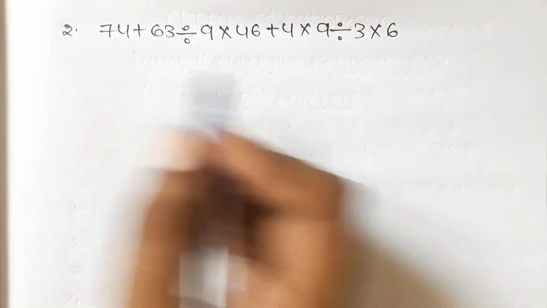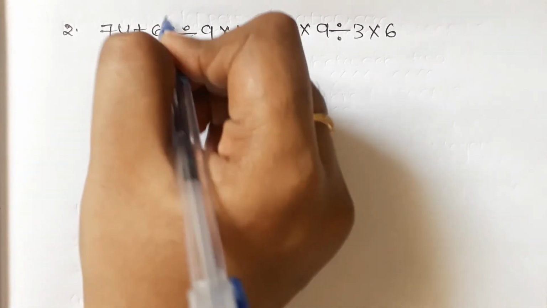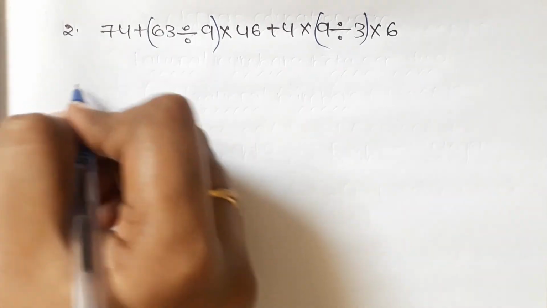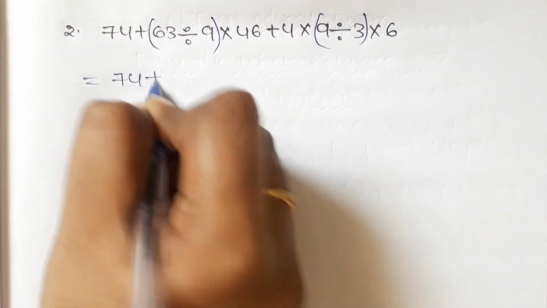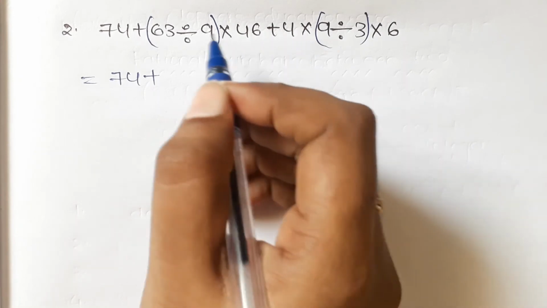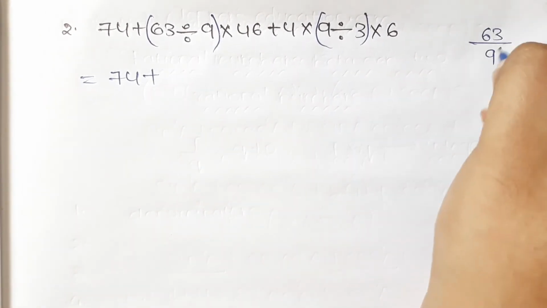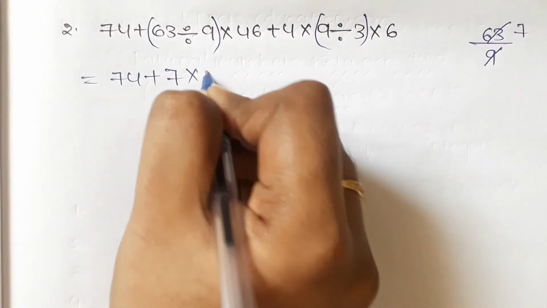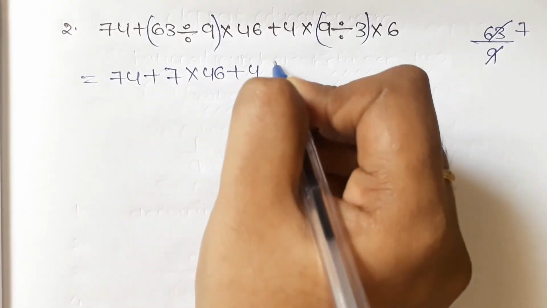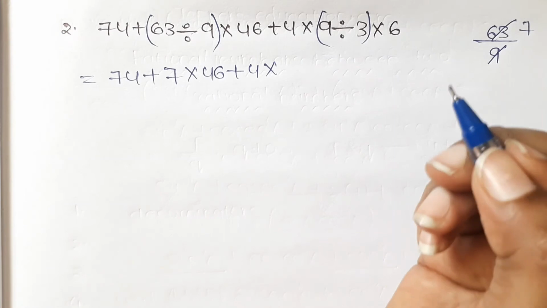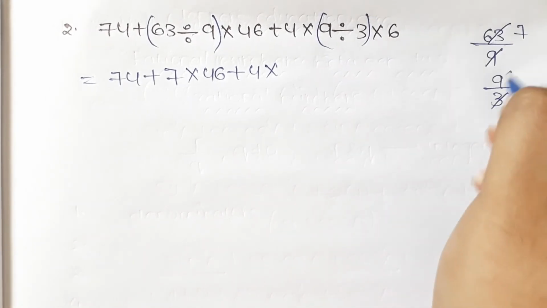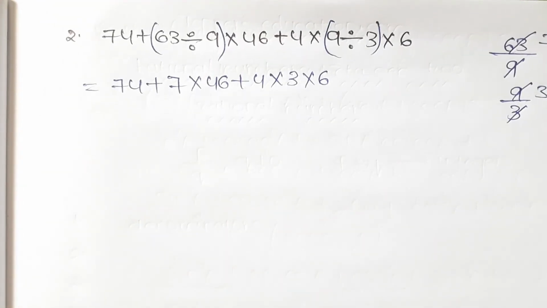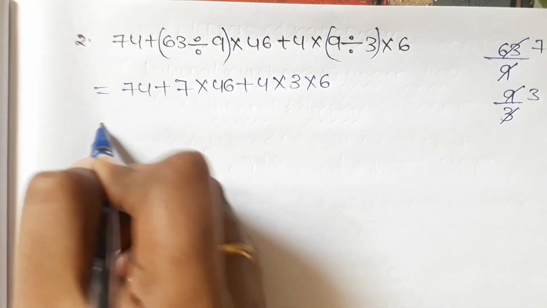Now let us solve this. Here first we should do the division: 63 divided by 9 and 9 divided by 3. In 74 plus 63 divided by 9, 63 by 9 is 7, since 9 sevens are 63. So here it is 7 into 46 plus 4 into 9 divided by 3, which is 3, and here is 3, again 6. Now the division is completed.